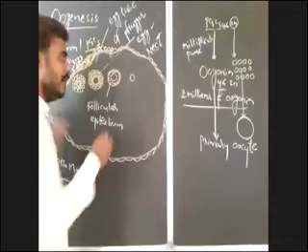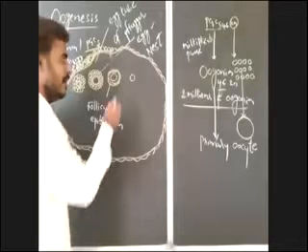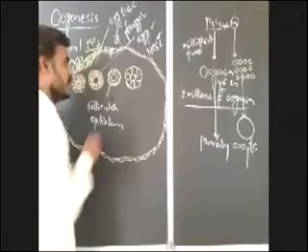The flat cells around the primary oocyte become cuboidal. These cuboidal cells, formed by the modification of flat follicular epithelial cells, are known as granulosa cells.